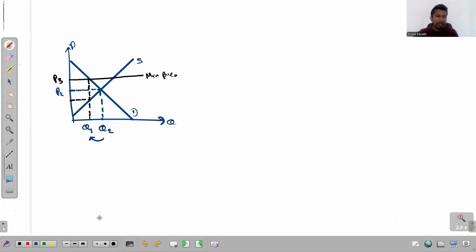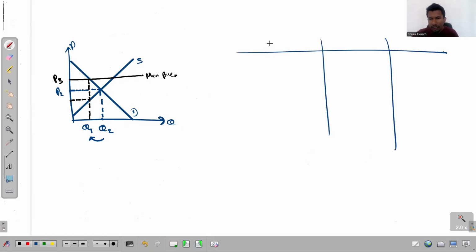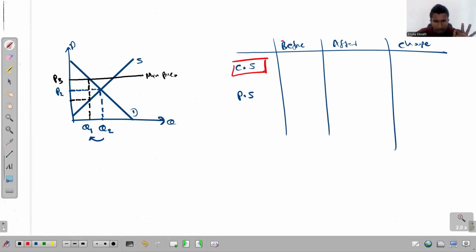Now the next part of the discussion is to recognize what happens to this consumer surplus and producer surplus before and after imposing this minimum price. So this is the situation before imposing the minimum price, and this will be the situation after imposing the minimum price, and I take this column just to mention the change. So here you see the consumer surplus and the producer surplus. All right, now we will try to recognize the consumer surplus before imposing this minimum price.